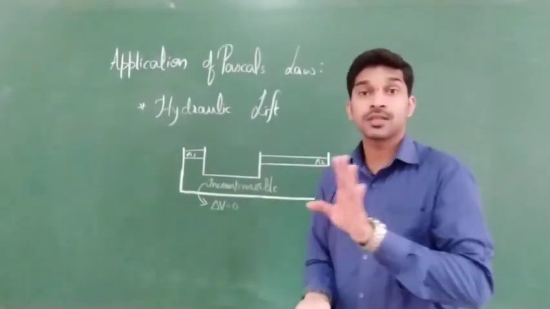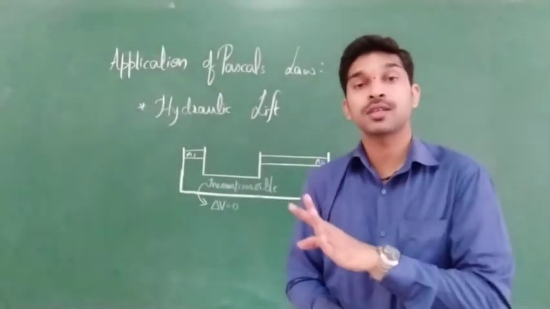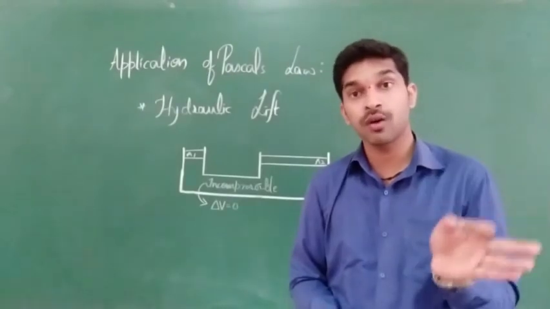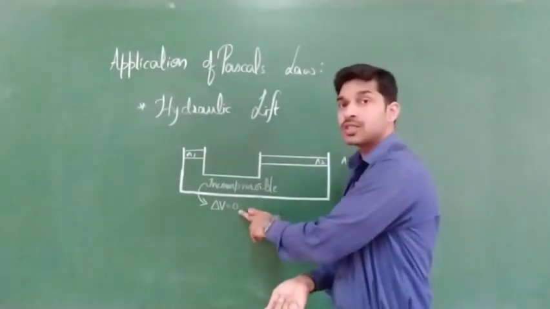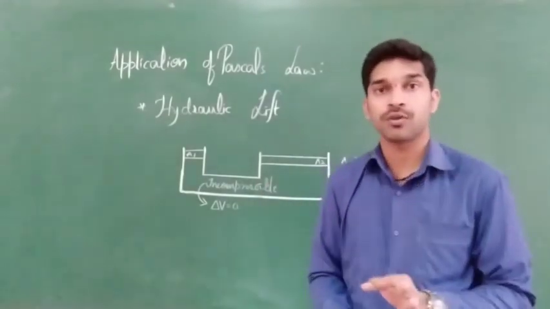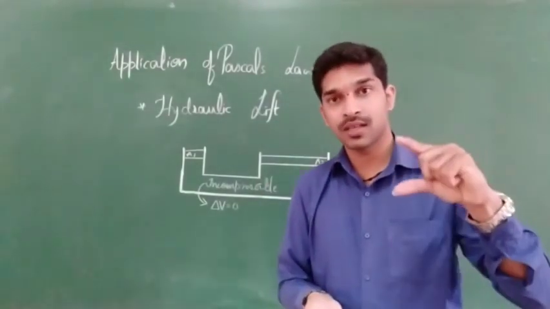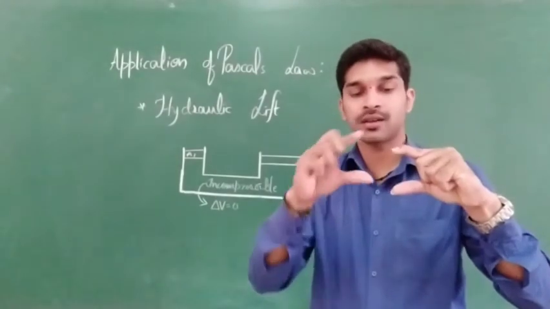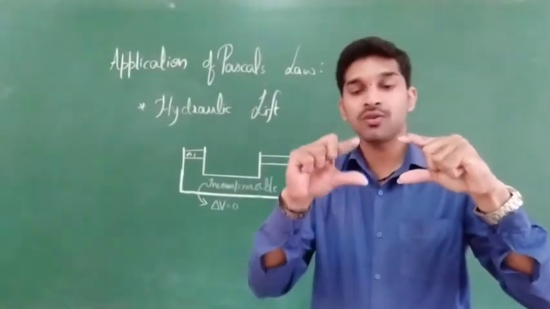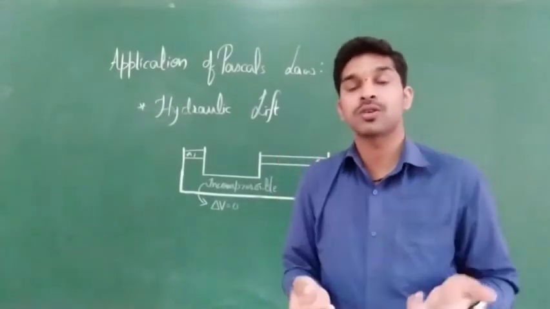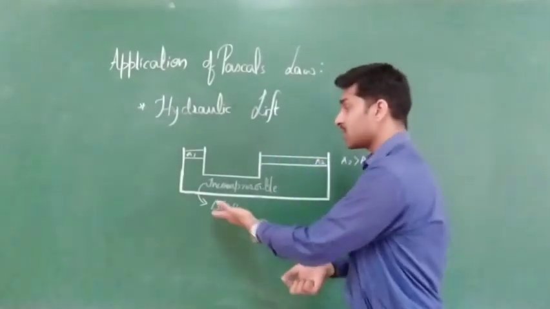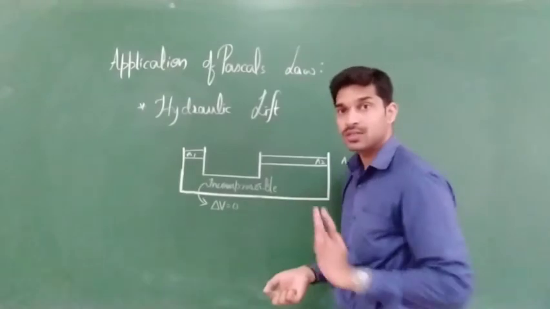Incompressible means even if we compress, it doesn't get compressed. That is the meaning of incompressible, and delta V will be equal to 0. Initially some volume is there, we want to compress, but it remains as it is. Initial value, final value, if we take the difference, it will be 0 because it is not getting changed. That's why delta V is equal to 0.